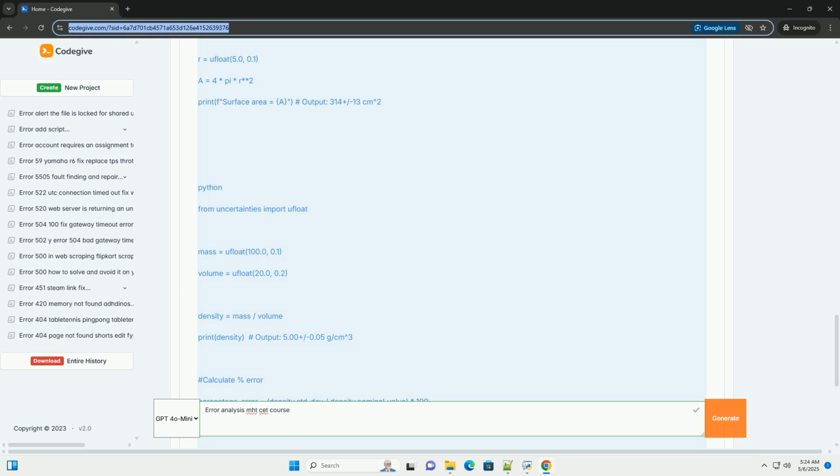4. Pay attention to units: ensure that all quantities are expressed in consistent units before performing calculations. 5. Significant figures: the uncertainty determines the number of significant figures you should report in your final result. The last significant figure in the result should correspond to the first significant figure in the uncertainty. Example: if you calculate a value of 12.345 with an uncertainty of plus or minus 0.2, you should report the result as 12.3 plus or minus 0.2.